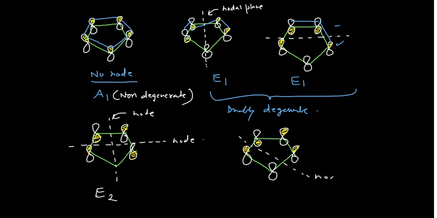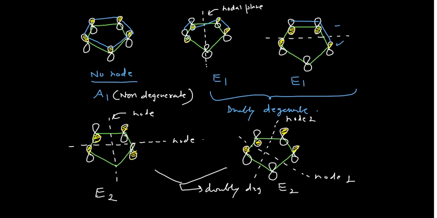this is node 1. Okay, and again you can see here, if you overlap this with this one, these two cannot overlap because opposite phases are there. When opposite phases are there, that means another node is present here. This is node 2. So again you can call it as E2. So these two are also doubly degenerate. I hope this is clear to you why this is non-degenerate, because there is no node in it, and you have only one way by which you can have no node in it.